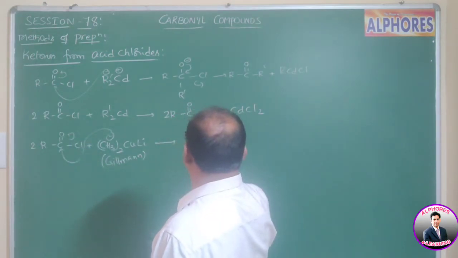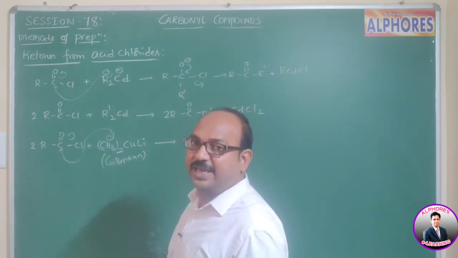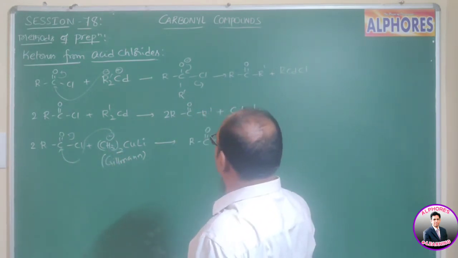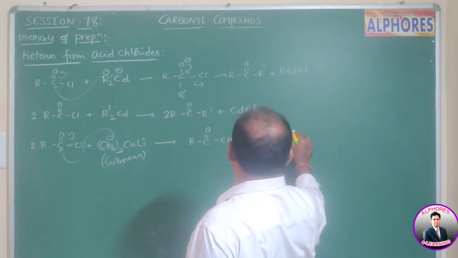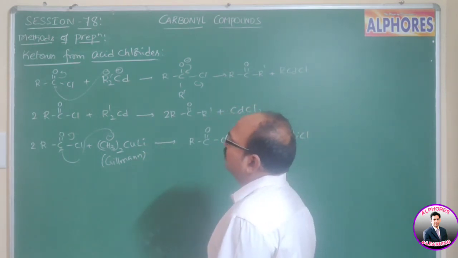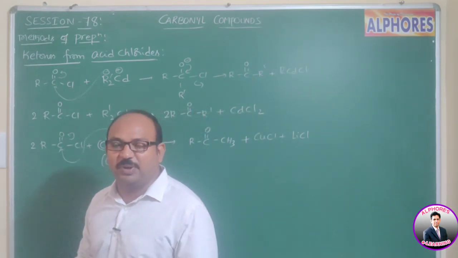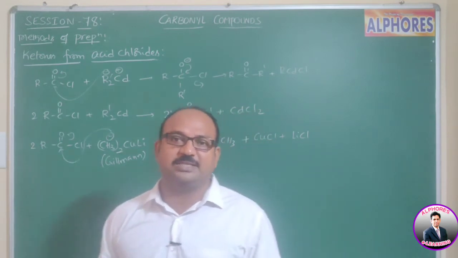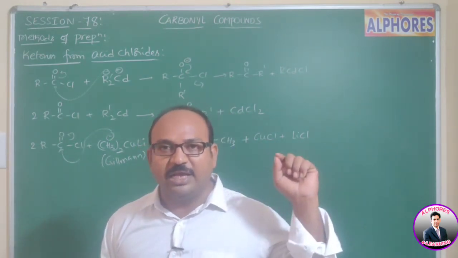Then we get RC double bond OCH3, means Cl minus displaced by CH3 minus. Then we get CuCl and LiCl. So this is the method by which we can prepare ketones from acid chlorides with satisfactory yield, not like the Grignard reagent.